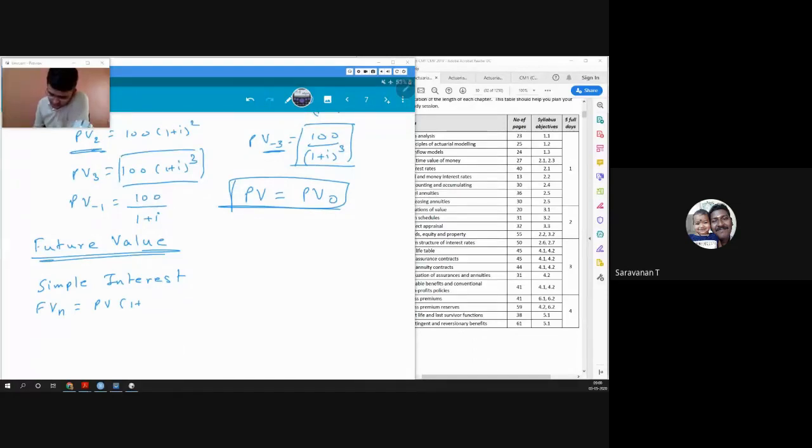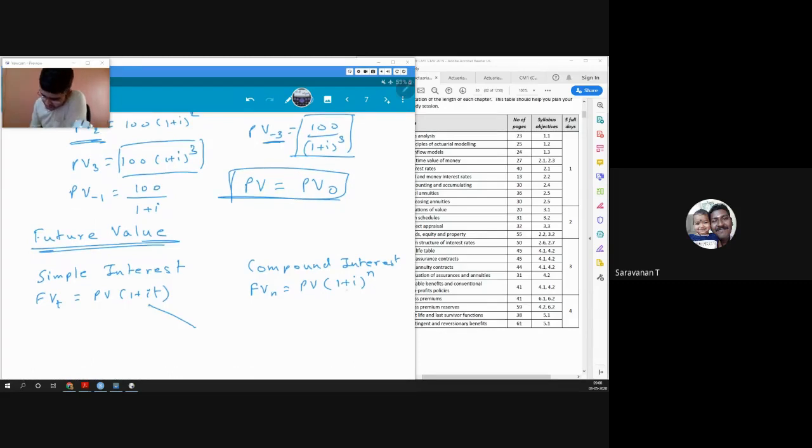Or I will say future value at time t, so I will have present value plus it. For compound interest, we'll have future value at time n, present value into 1 plus I raised to n. Just for the sake of writing, we use future value, the value that will be in the future.